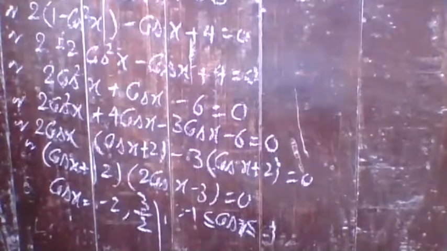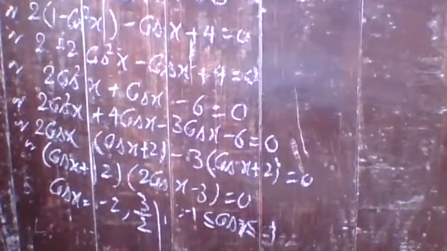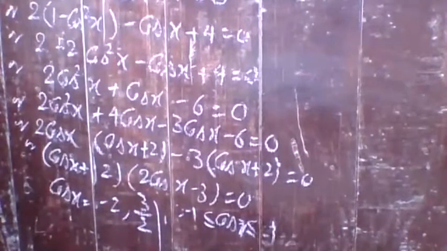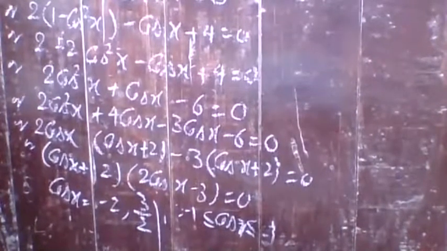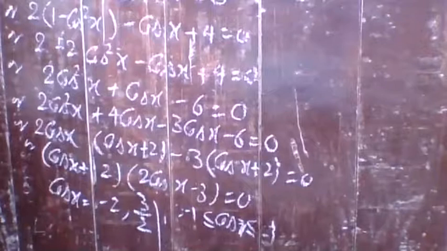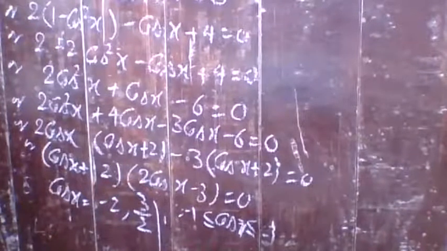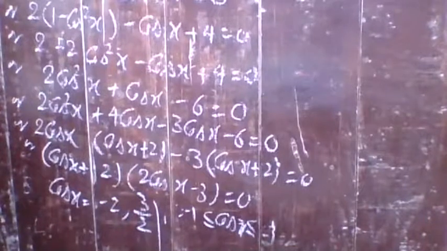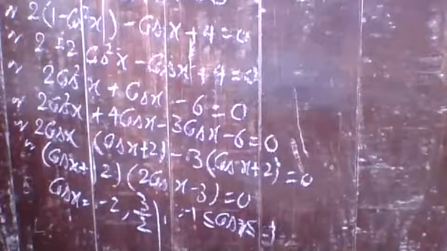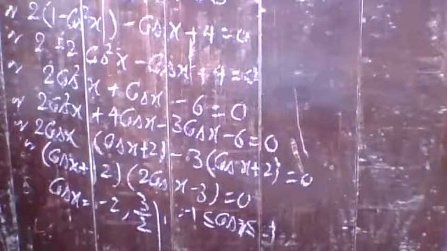In the same way, sometimes the questions are asked in this way: find the maximum and minimum value of the trigonometric function. So what is the meaning of that? If the question is like that, find the maximum and minimum value. You already know about the range of the function. You know the range of the function is what? The value of the function, that is, the minimum and maximum value of the function.